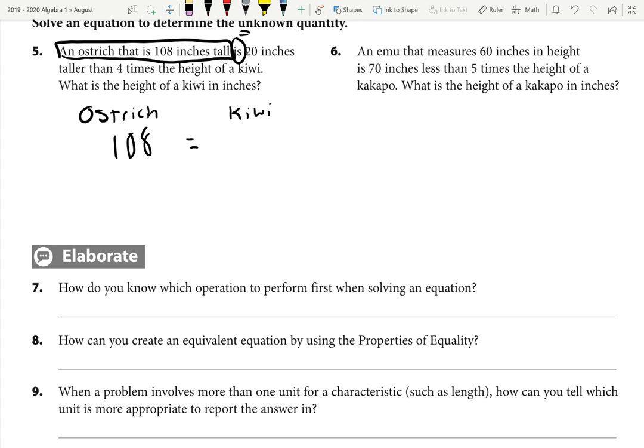So that's another way that I know that this equation is so far 108 equals. Now equals 20 inches taller than 4 times the height of the kiwi. I do not know what the height of the kiwi is, so I'm going to call that K. But the 20 inches taller than is like saying 20 inches more than.